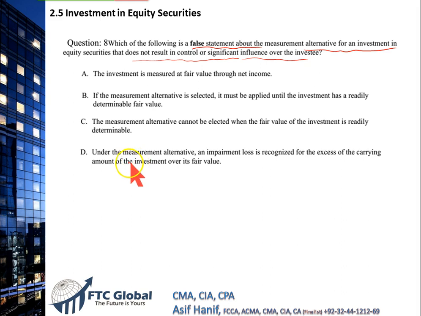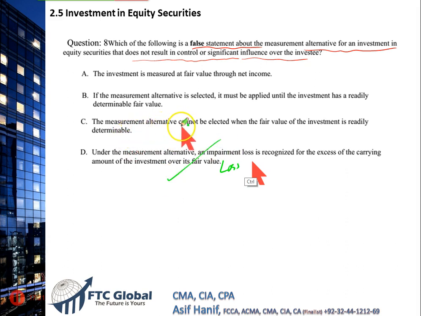The first one. Under the measurement alternative, an impairment loss is recognized for the excess of carrying amount of the investment over its fair value. Absolutely right. That's what we have discussed. If there is a decrease in the investment value over the period under the alternative measurement, it's a loss for the period. It's a correct statement.